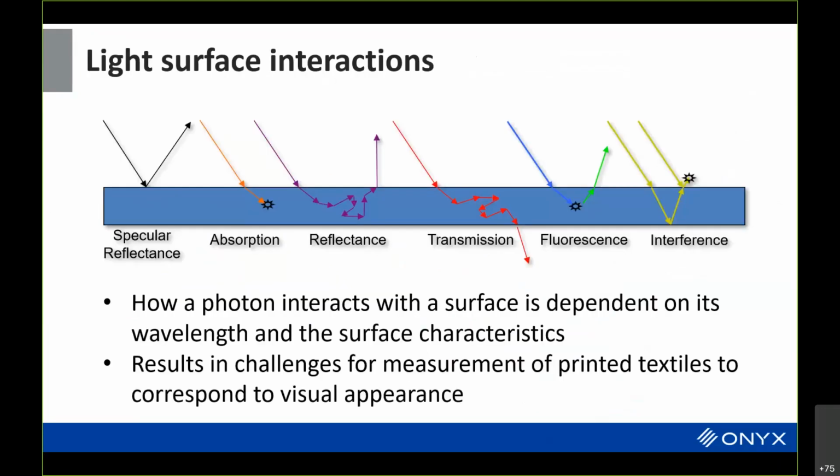One additional thing to understand is how light interacts with surfaces, because light does various different things. Light can come in and bounce off the surface like a mirror, coming in at an angle and leaving at the opposite angle. No change is made to the light other than the bounce.